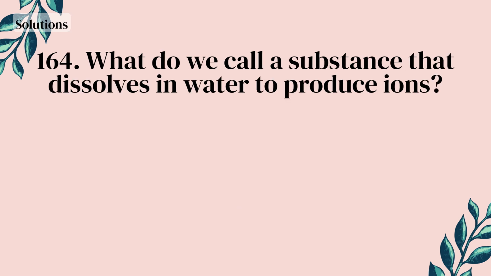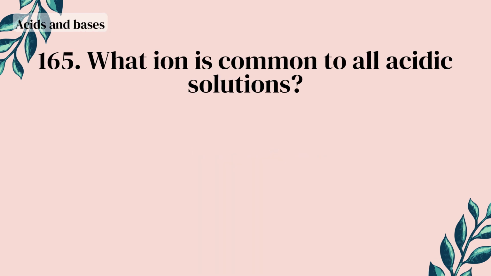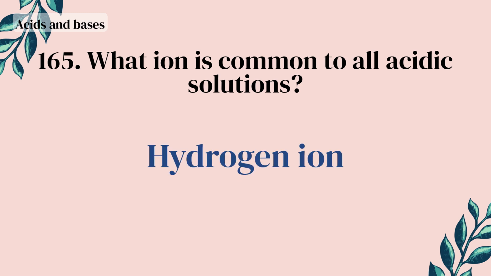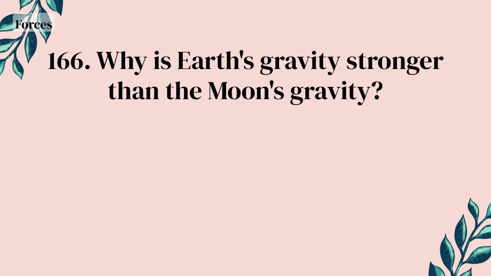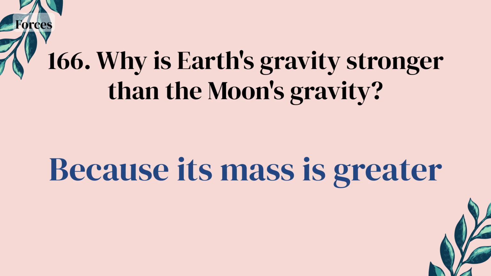Red. What do we call a substance that dissolves in water to produce ions? Electrolyte. What ion is common to all acidic solutions? Hydrogen ion. Why is Earth's gravity stronger than the Moon's gravity? Because its mass is greater.